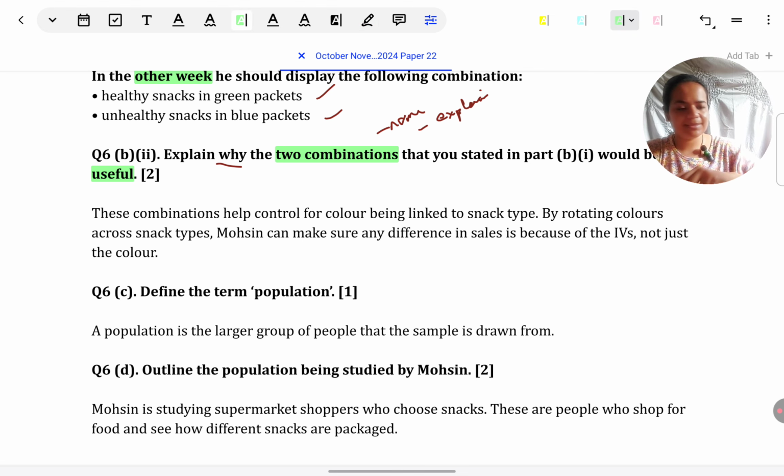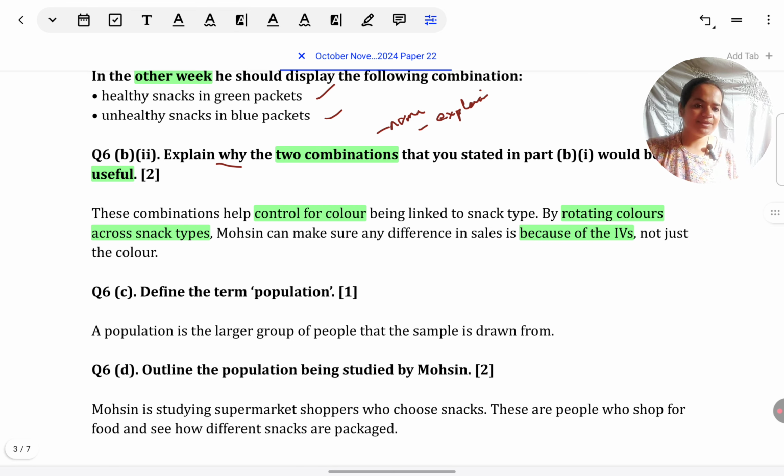Let's see in the model answer how to put this down. These combinations help control for color being linked to snack type. So I've named it. Next, by rotating the colors across snack types, Mohsin can make sure differences in sales are because of the IVs, not just because of one factor, not just because of the color or the snack.